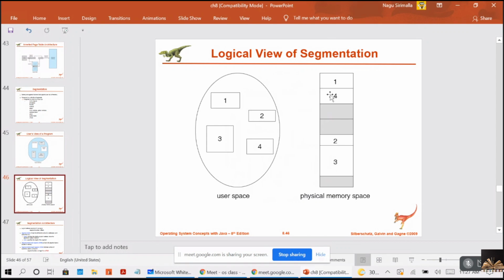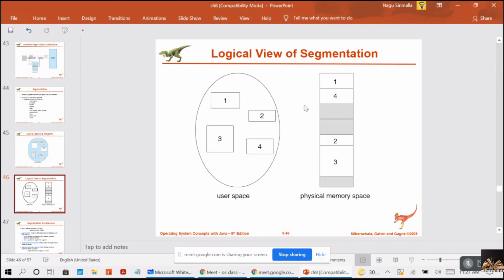Now you will get a question: how can these be mapped? Whenever segment 1 is called, how do we get to know where it was stored? As I told you, the hardware will provide this service.